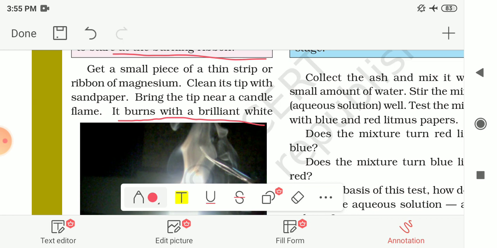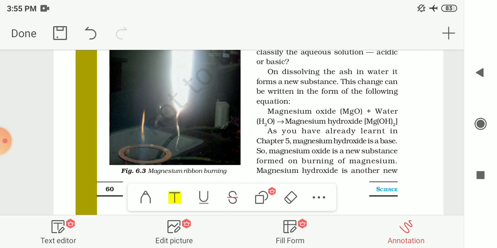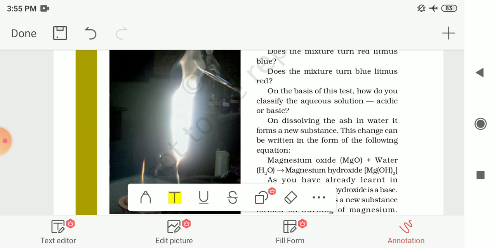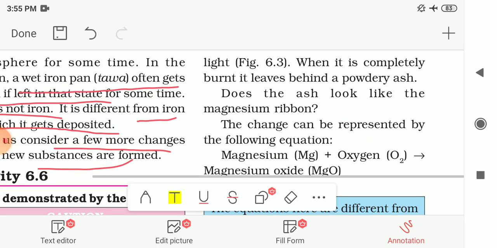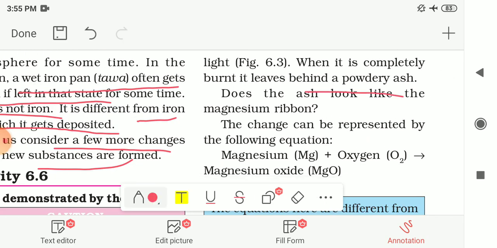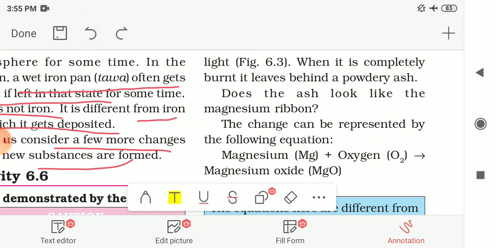Now bring the tip near a candle flame. It burns with a brilliant white color. Here in the figure you can see how it is burning. It will burn with a brilliant bright light, and when it is completely burned, it leaves behind a powdery ash.